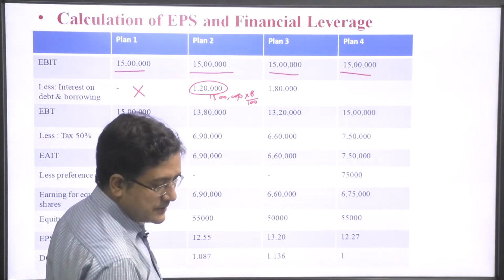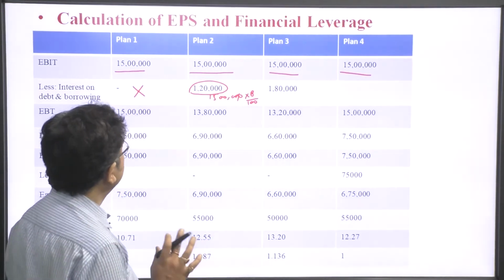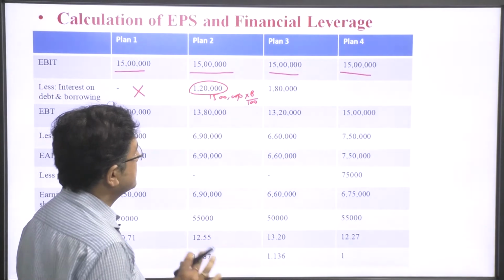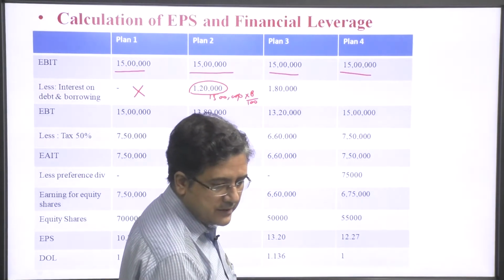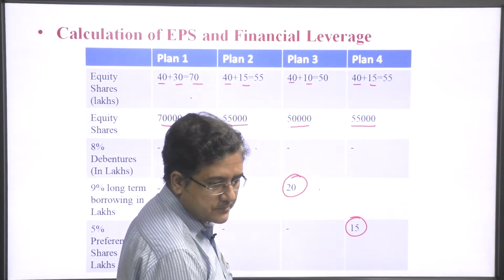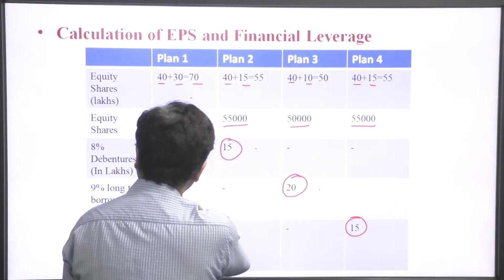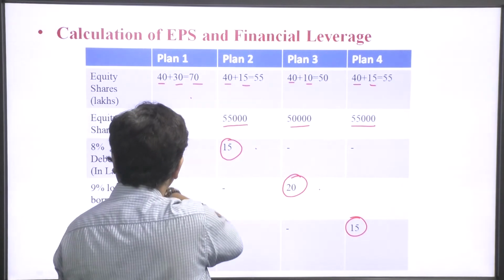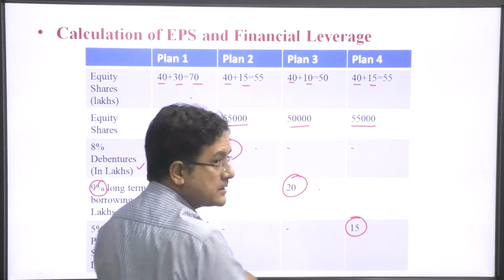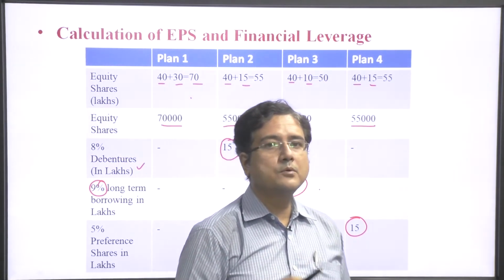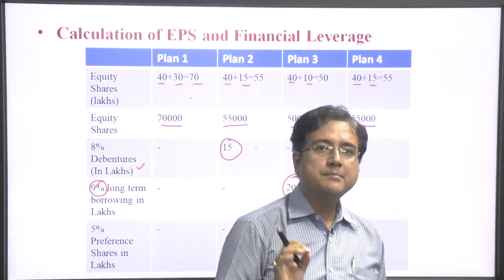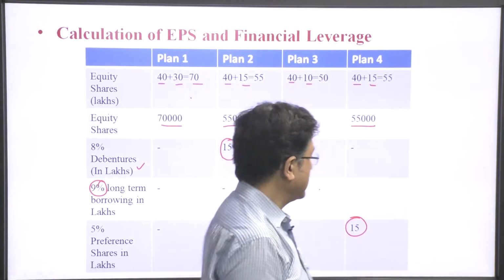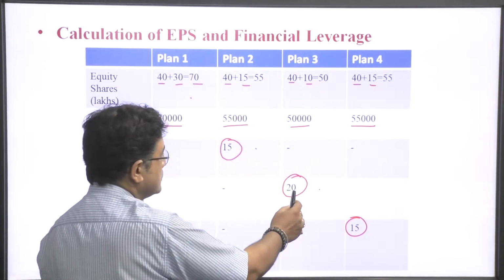In plan 3, we are going to borrow a long term loan at an interest rate of 9%, and the total amount we are going to borrow is 20 lakhs.